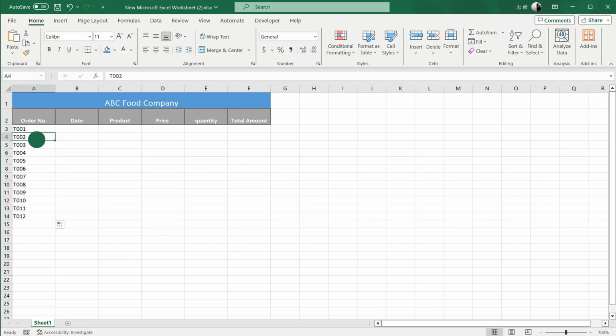What's more interesting is Excel can also automatically generate a series with the same interval based on a set of numbers you entered. For example, if I want the order numbers to increase by odd numbers, like T01 then T03, followed by T05 and so on, I can first enter T01 and T03 in the column, then use the mouse to select both cells to let Excel determine the difference between these two numbers. Then we drag the control point at the bottom right corner of the column down again, and we can generate an incrementing odd number series.